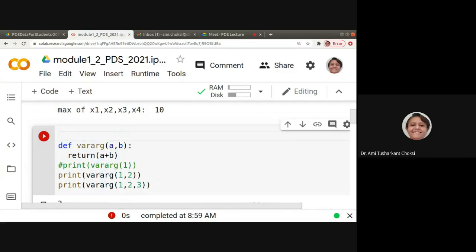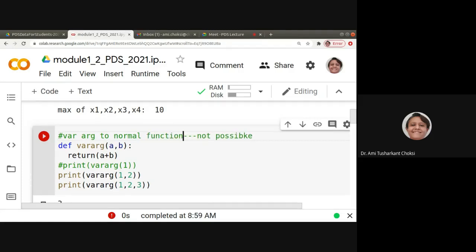So we have experimented and seen that passing variable arguments to a normal parameters function is not possible, right?